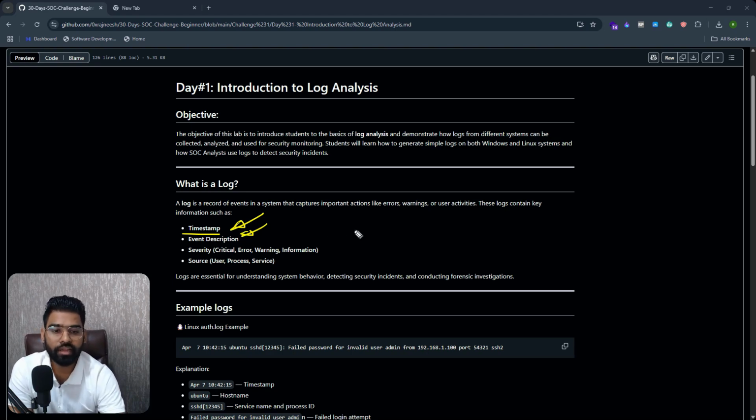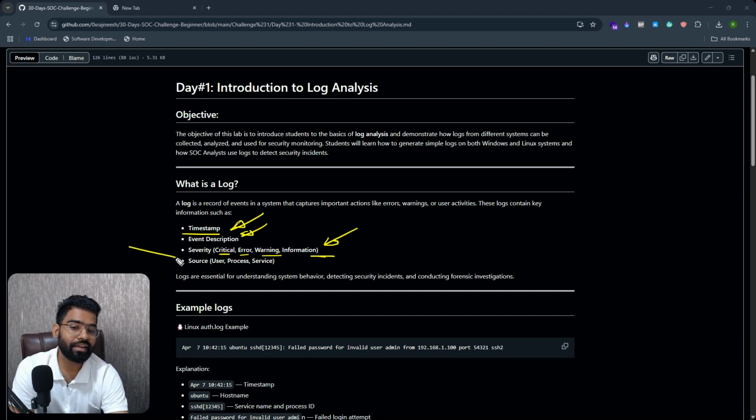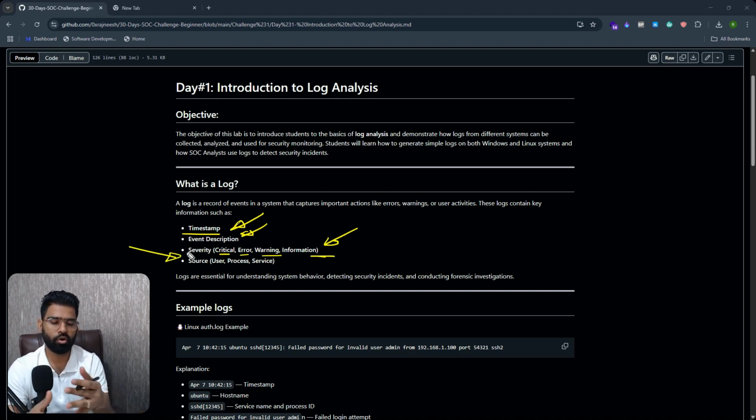Then there's a severity as well. I mean, whether this log is critical, an error, just a warning, or maybe information. And then there can be a source as well. I mean, what user executed this specific command, or what process was initialized, or what service was started or stopped. So this is usually what it contains.